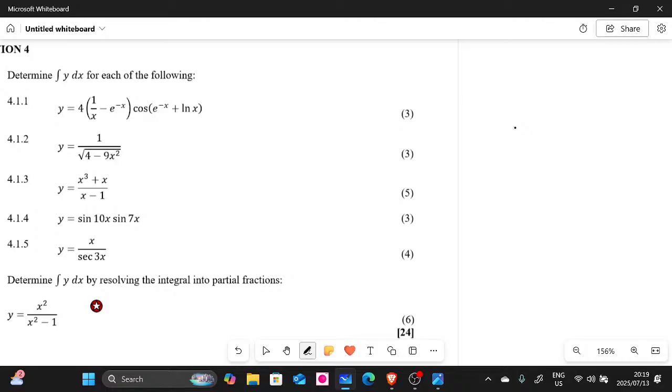This is for N5. So this is basically how it looks. We have 4, and then we have 1 over x minus e to the power of negative x, and then we have cos. Let me just create another space.